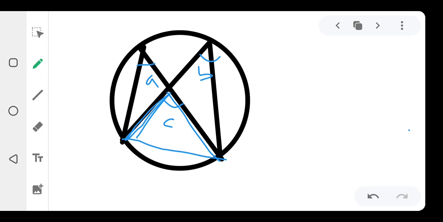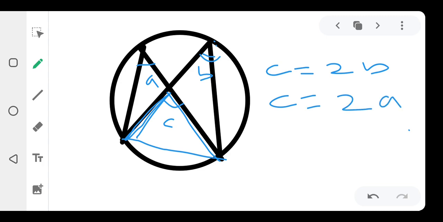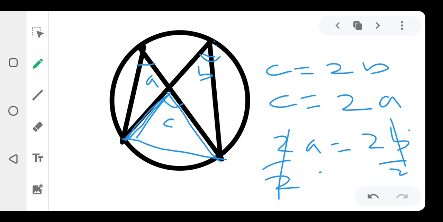Now I said the other time that the angle at the center is twice the angle formed at the circumference. You can see this is also an angle formed at the circumference, because this angle is touching the circumference. So the angle C that is here is equal to 2 times the angle that is here, which is 2B. That was the theorem we proved the other time: the angle at the center is equal to twice the angle at the circumference. So C is equal to 2B, and C is also equal to 2A. So if 2A is equal to 2B, what happens? Divide both sides by 2.